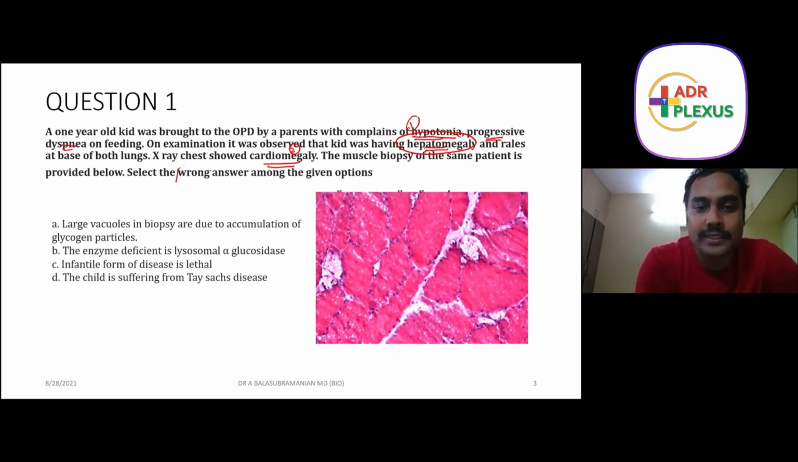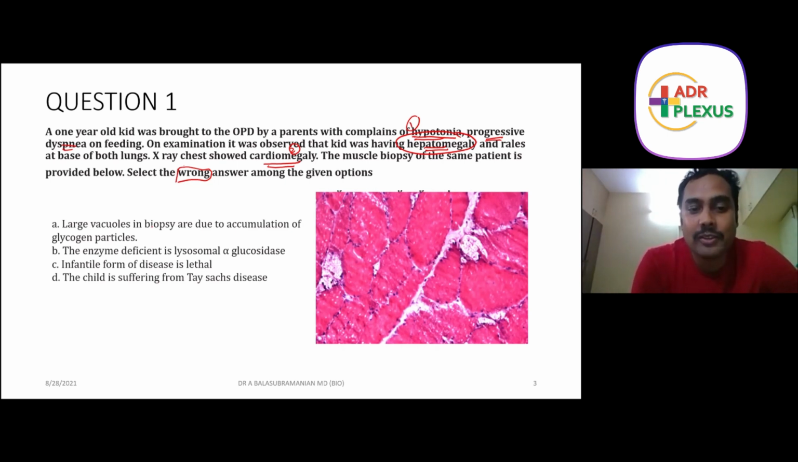Now this is going to be the distractor: wrong answer. We need to select the wrong answer. There are 3 correct options and 1 wrong option. Now from the question you can see that the child is having hepatomegaly, cardiomegaly, along with rales at the base of both lungs. So this is a liver disorder which is manifesting along cardiac lines. There is only one liver disorder which can manifest along with cardiac lines. Let us go ahead and see the options, then we'll explain.